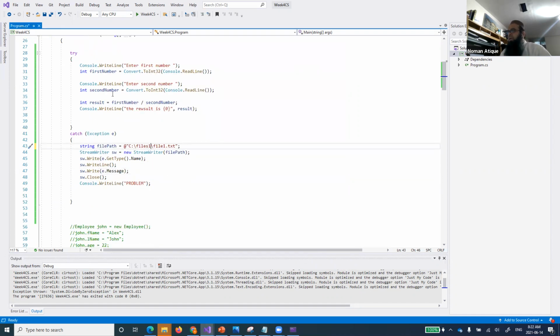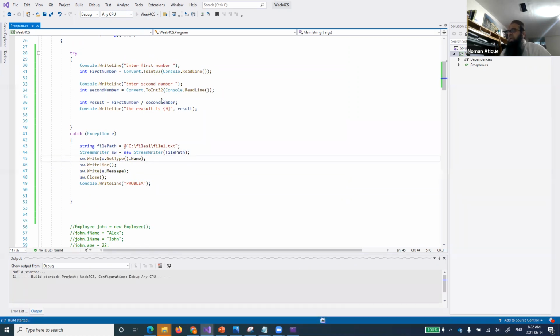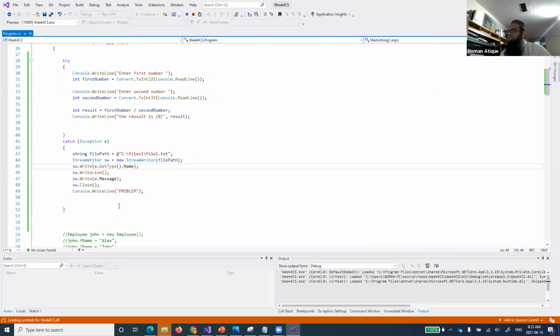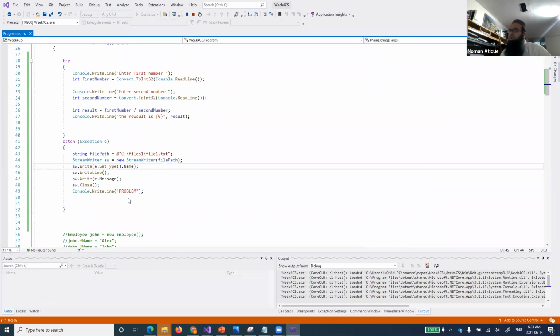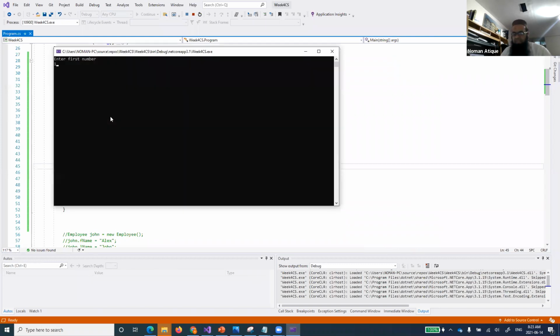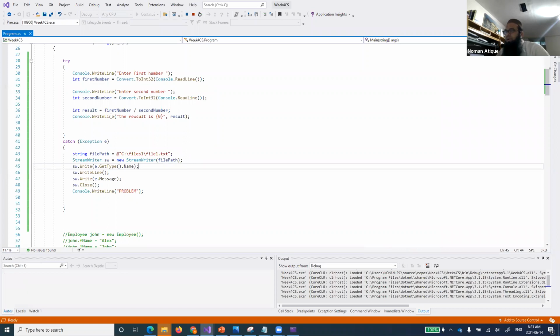For example, now we have reached this exception, and here what is happening is that the files1 folder is not there. If I run this program and I run into an exception, because for reaching this point I need to go into the exception, so if I go into the exception by divide by 0 or by any problem, now there is something wrong that has happened.